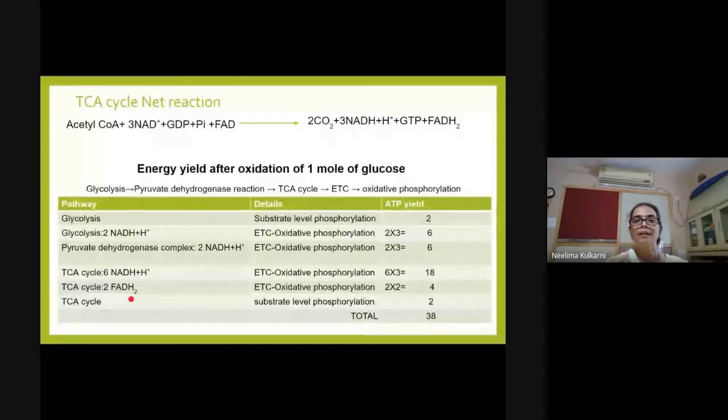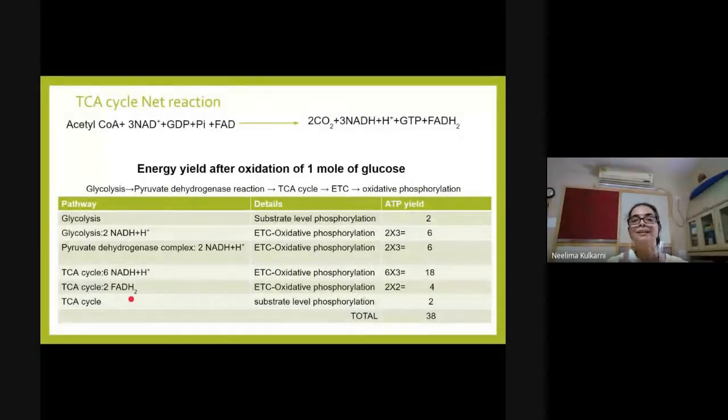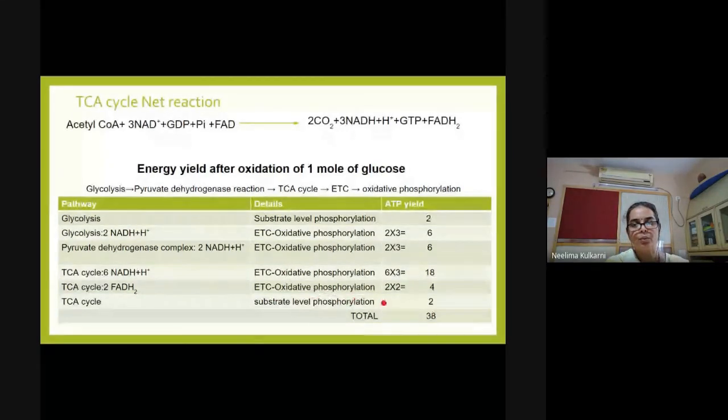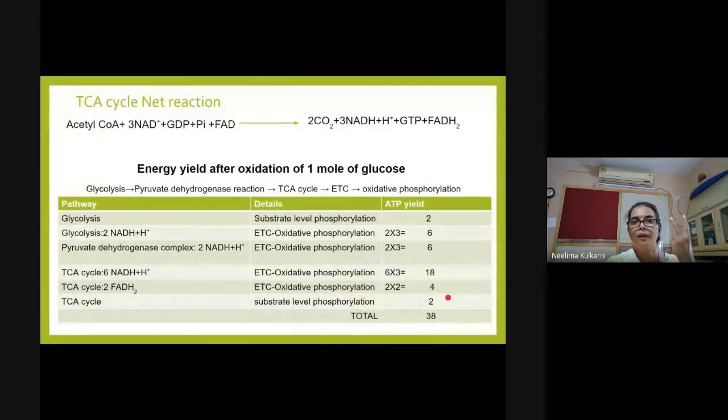So instead of 10 protons, now only 6 protons are pumped out. Because less number of protons are pumped out, 6 divided by 3, so nearly 2 ATP will be synthesized. So 2 into 2 will be 4, for 2 FADH2, because succinate dehydrogenase will accept the hydrogen twice in 2 rounds of TCA.